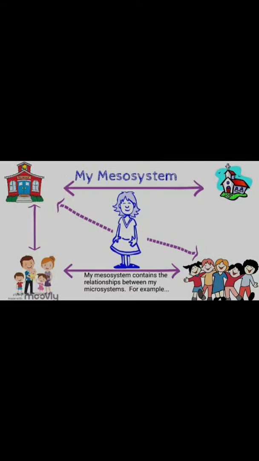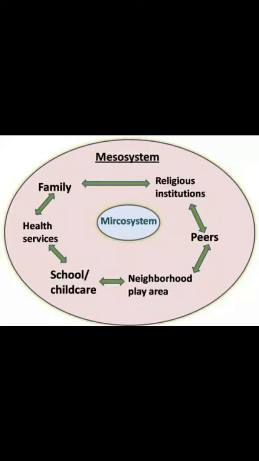environment. Next is the mesosystem, the second layer from the individual, surrounding the microsystem and encompassing the different interactions between the characters of the microsystem. For example, the relationship between the individual's family and their school, teachers, or administrators. In order for an interaction to be considered part of the mesosystem, it has to be a direct interaction between two aspects of the microsystem and influence the development of the individual.